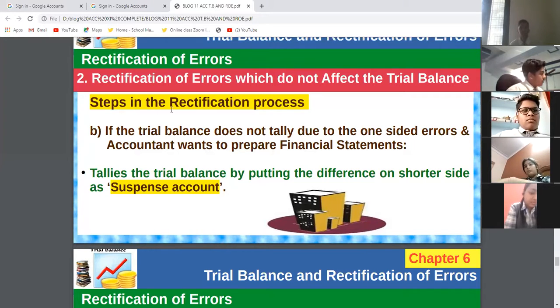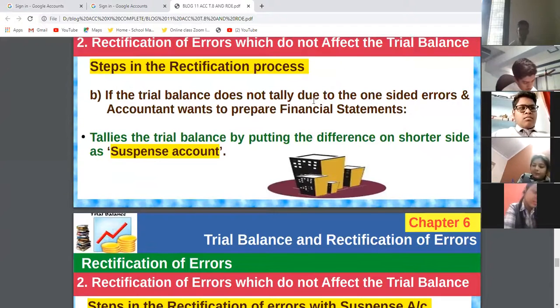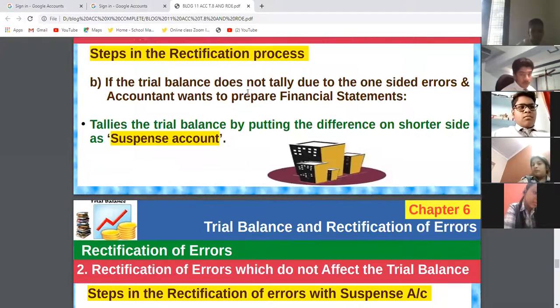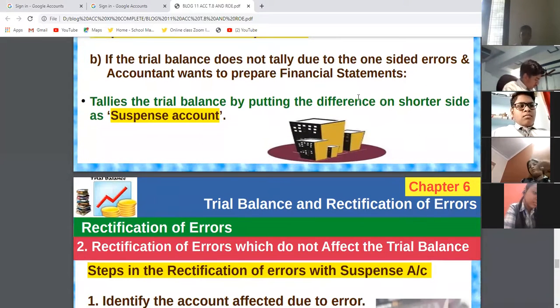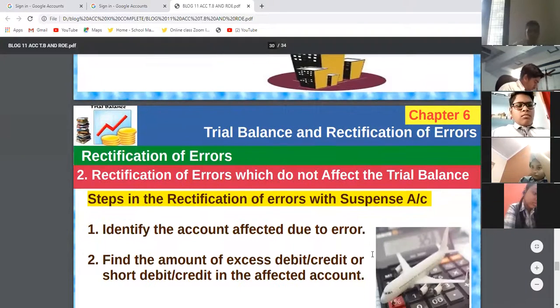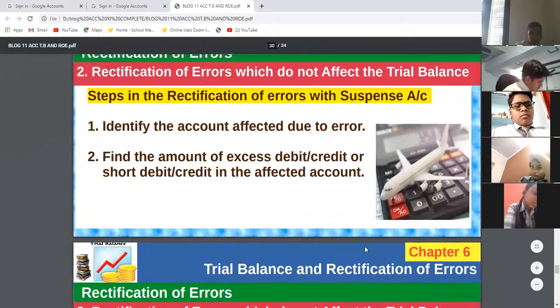Now, note down the next. Steps in the rectification process of one-sided error. Note down, children. Steps in the process of one-sided error. How you can find out that these are the errors?